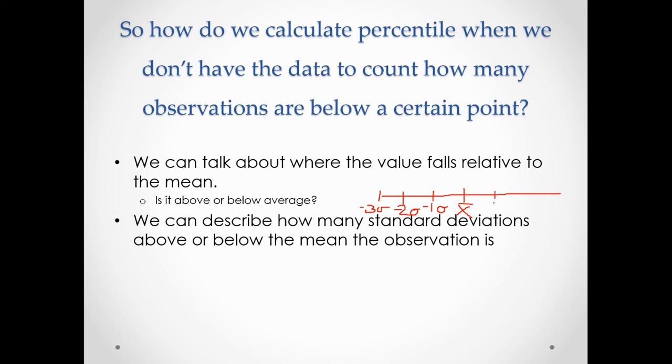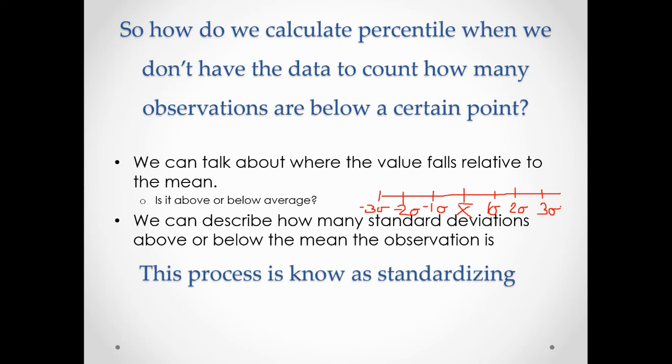They're not actually negative numbers. The data isn't actually negative. The negative sign just means below average. Or I can talk about 1 standard deviation above average, 2 standard deviations above average, and 3 standard deviations above average. Most data falls within 3 standard deviations above or below average. This process is known as standardizing.